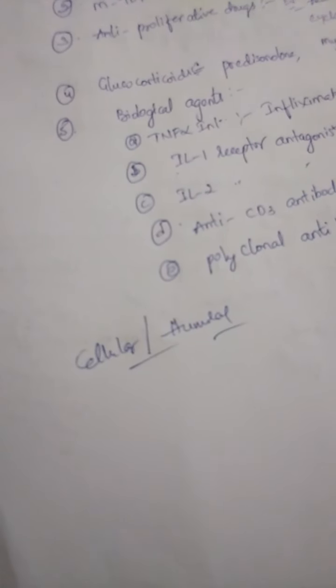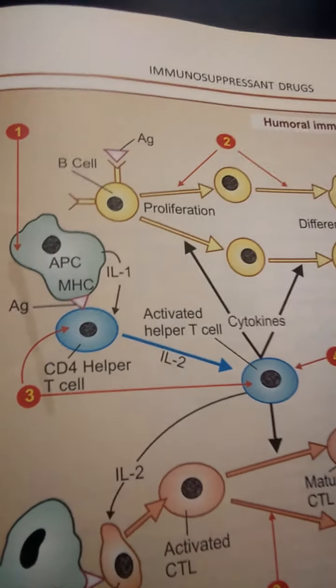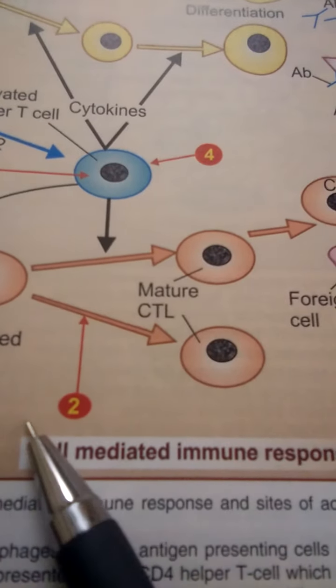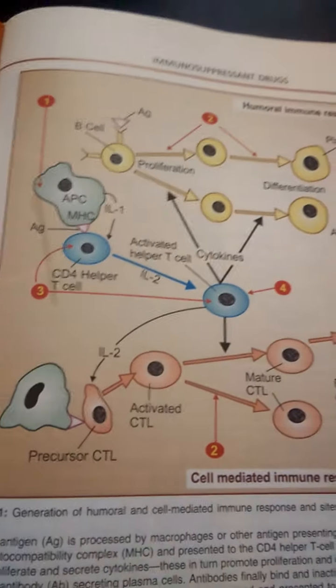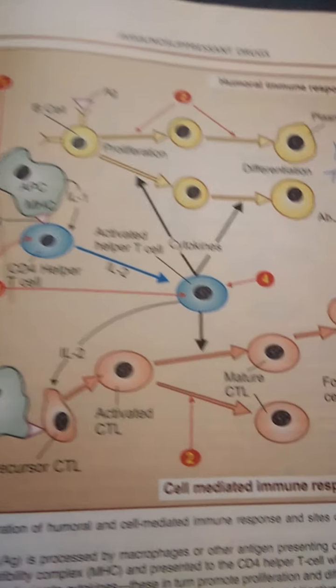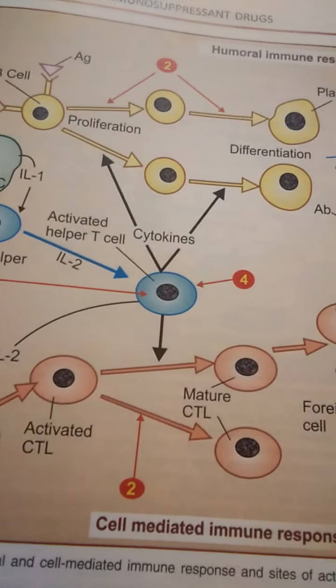Here I am discussing the humoral immune response and the cell mediated immune response. In this diagram I am explaining both.